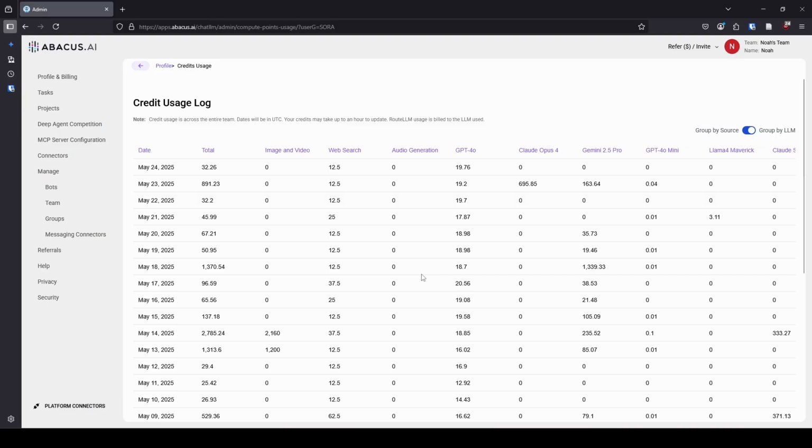But I guess if I really cared, I could see like on May 14th, I was doing a lot of something with LLMs. Like I used more points that day than otherwise. But I guess where this could be valuable is you could see how many points or credits or whatever they want to call it you used for the different models. Like I said, I've never had to pay attention. I haven't hit my limit. I don't think I've even really come close to hitting my limit. I think the most I've used in a month is like 3/4 of the credits that I had available. And with the way that I use large language models, I haven't had a problem with this.